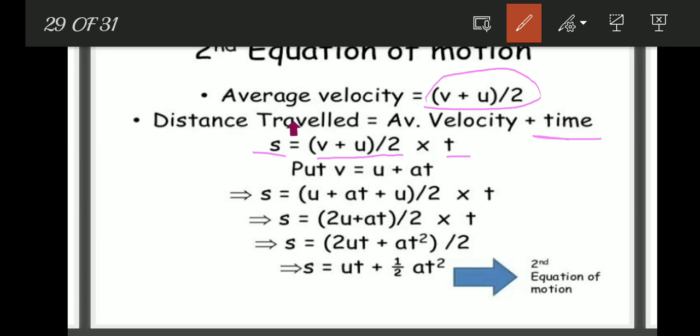Put v = u + at into this formula: s = ((u + at + u)/2) × t = (2ut + at²)/2. Therefore s = ut + ½at².